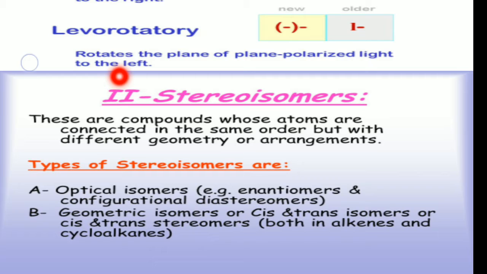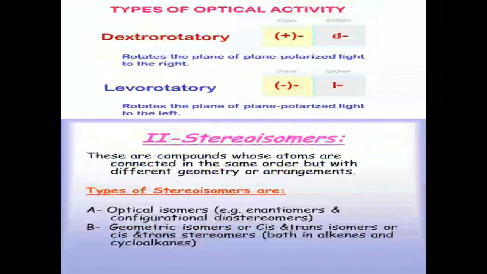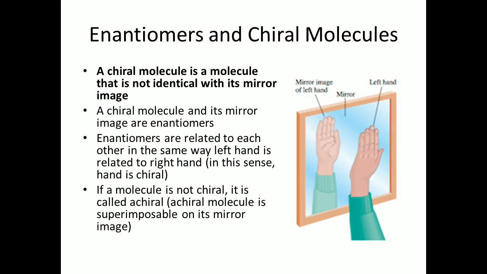We will discuss these in the next videos. First of all, we go to enantiomers. Enantiomers and chiral molecules have a lot of correlation. A chiral molecule is simply a molecule that is not identical with its mirror image.